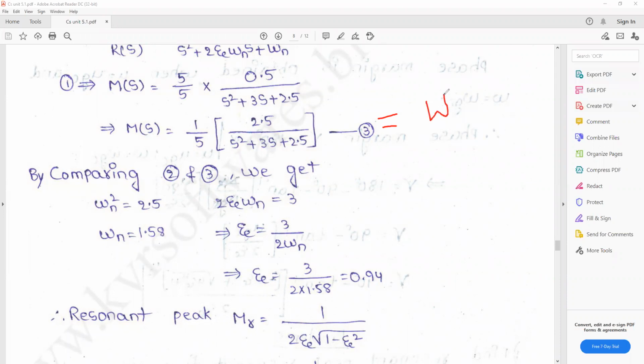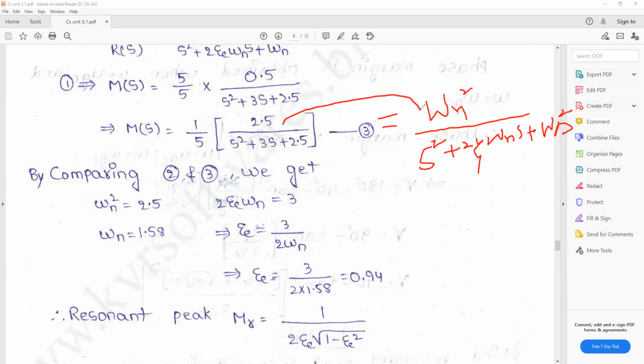This is the comparison between ωn² / (s² + 2ζωn s + ωn²) and the given transfer function. What is ωn²? 2.5.